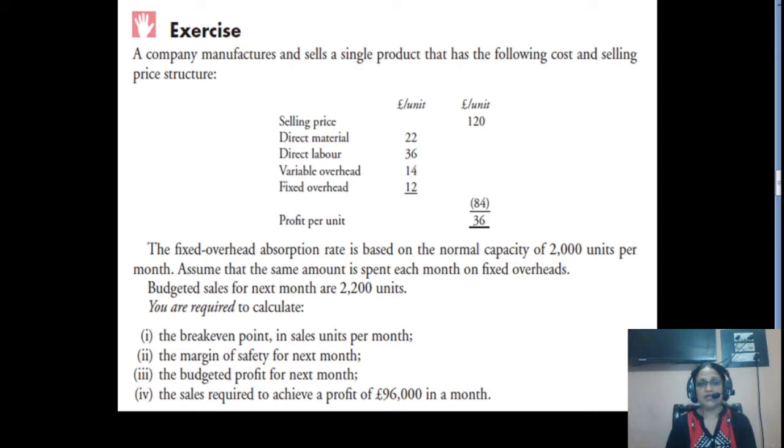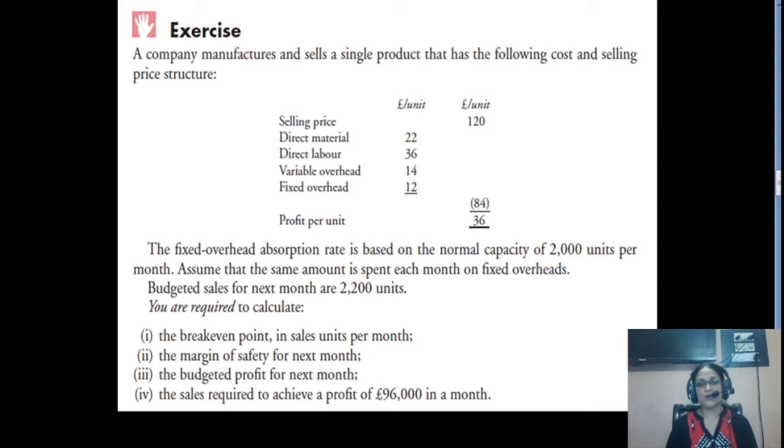Now, we have to understand one thing: fixed overheads are always calculated on normal capacity, not on the used capacity. So always take normal capacity while calculating the fixed overhead. The fixed overhead absorption rate is based on the normal capacity of 2000 units per month. Assume that the same amount is spent each month on fixed overheads. Budgeted sales for next month are 2200 units. Now, what are you required to calculate?